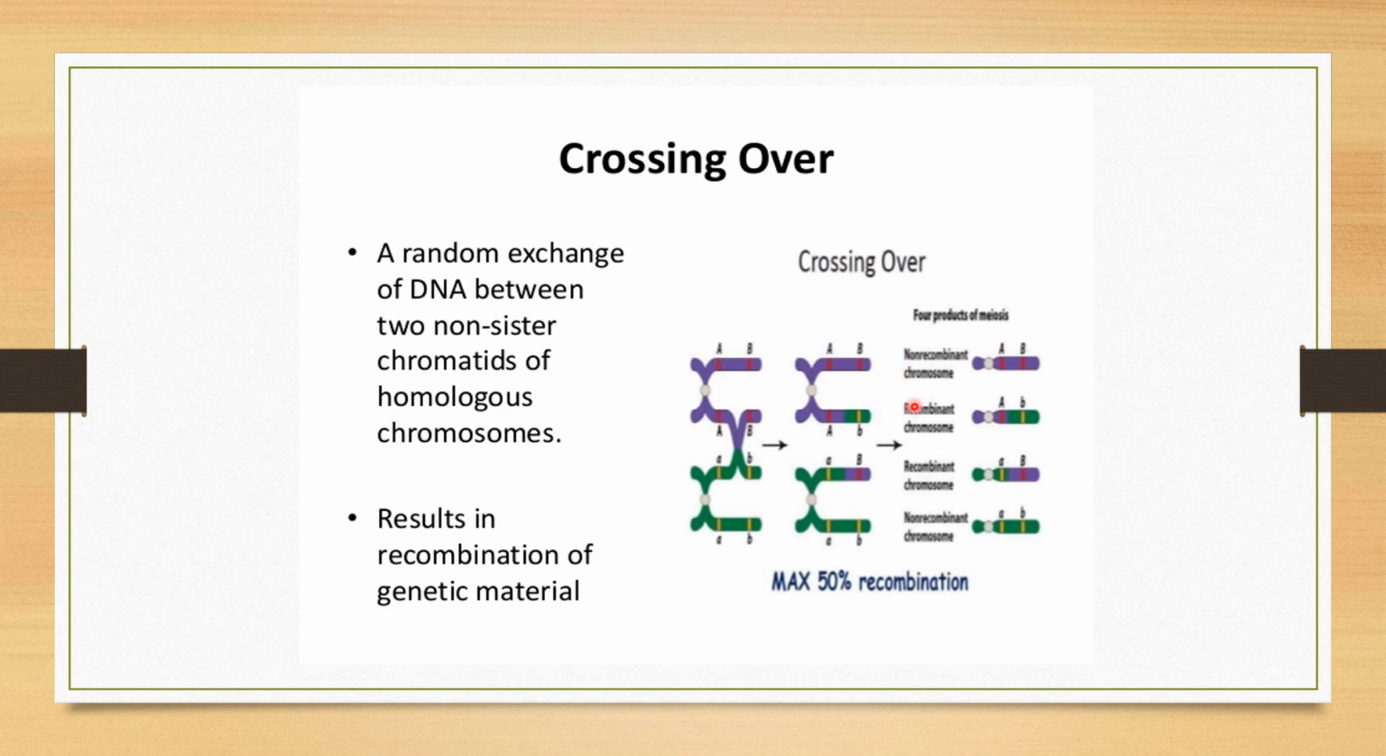So here, 4 products of meiosis are obtained: a non-recombinant chromosome, a recombinant chromosome, a recombinant chromosome and a non-recombinant chromosome. These two are the non-recombinant chromosomes, and here you can see the recombinant chromosomes. That means some part of the purple got mixed with the green: the purple has got some part of green, and the green has got some part of purple. Here we just show two different chromosomes exchanging genetic material. So a maximum of 50% recombination takes place: 2 recombinant chromosomes and 2 non-recombinant chromosomes. Okay, what is next?